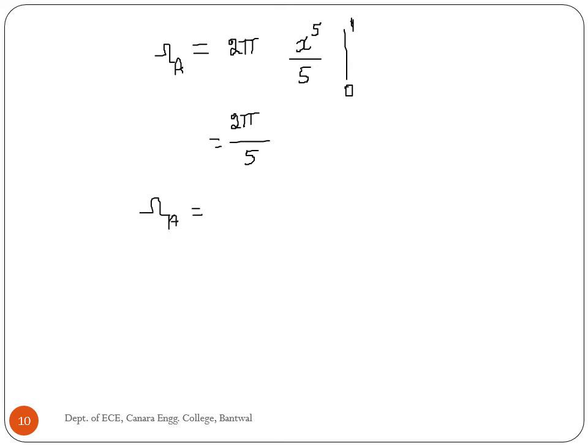Now 2 pi times the integral of x to the power 4, which is x to the power 5 divided by 5, limit 0 to 1, which is equal to 2 pi by 5. Therefore beam area is given by 1.26 steradian.